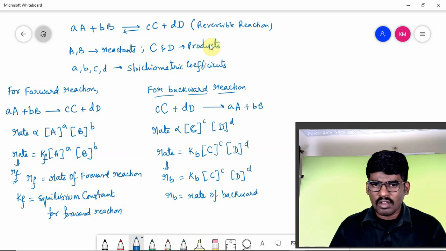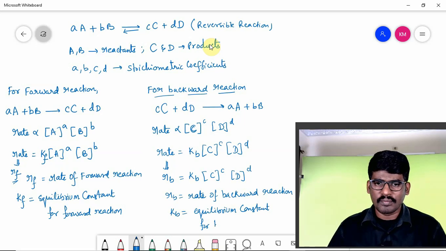Rb stands for rate of the backward reaction, whereas Kb stands for the equilibrium constant for the backward reaction. Children, hope you are following it. It is the equilibrium constant for the backward reaction.